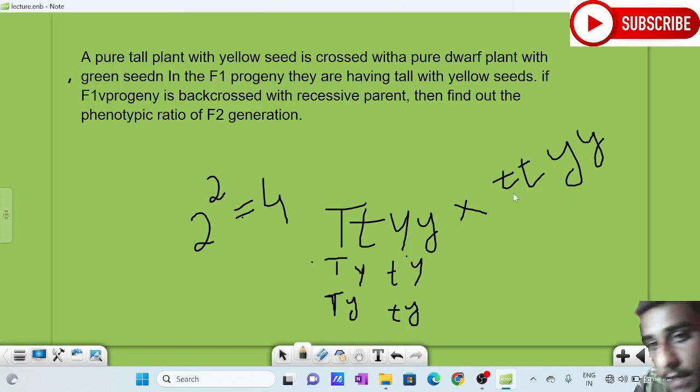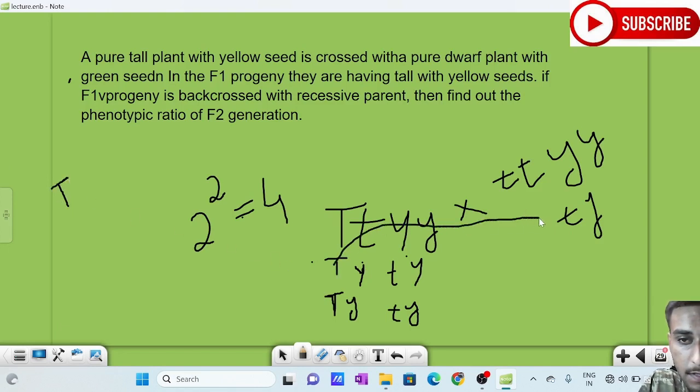Here the recessive parent is in the homozygous condition, so 2 raised to 0, only one type of gamete will be formed, small t small y. So if we cross these gametes, we will be getting the F2 here. I am crossing first this with this.